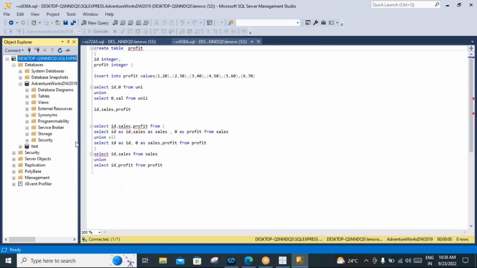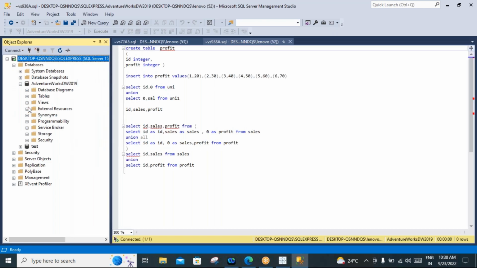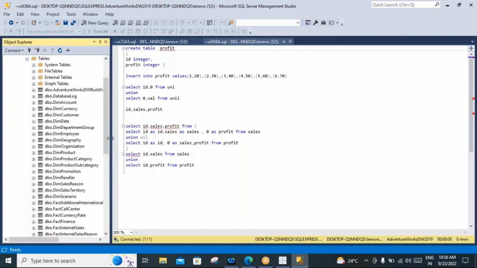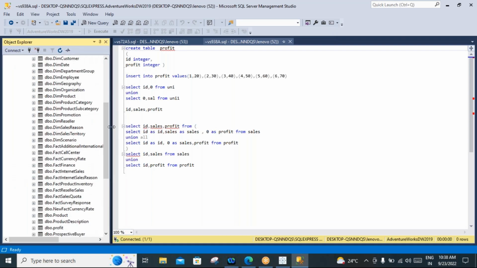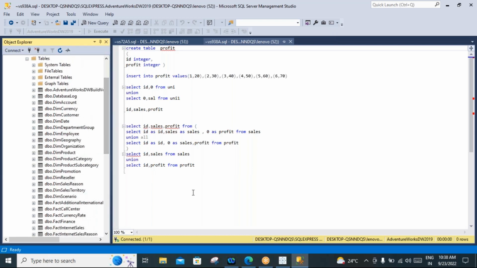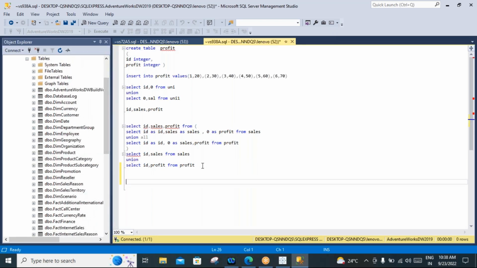So I have some tables here. Adventure Works is one of the data sets which we can get from Microsoft. Here I want to show you how the dimension table looks like and how the fact table looks like. Try to drag this dim underscore customers. Maybe you ask why I say a dimension table contains descriptive information. That's the reason I'm showing you this.